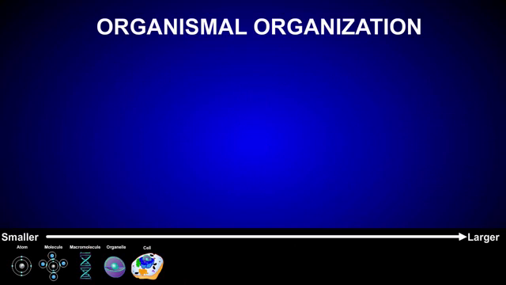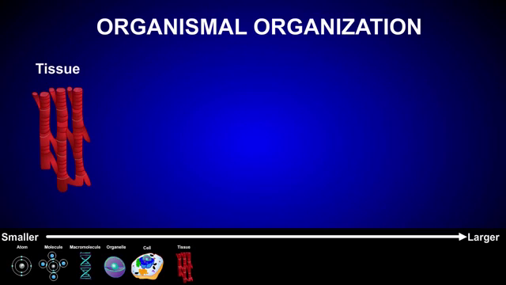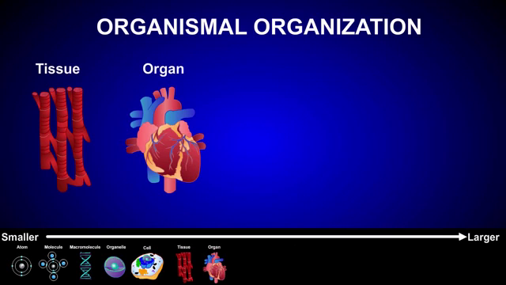At the organismal level, cells are organized into 4 levels of complexity. Cells combine to form tissues, which are groups of cells that act as a unit and perform a specific function. For example, cardiac muscle is a type of animal tissue that has the ability to contract. Tissues are grouped into organs that also perform specific functions. The heart, for example, is an organ composed of cardiac muscle tissue that contracts in order to circulate blood within the body of an animal.